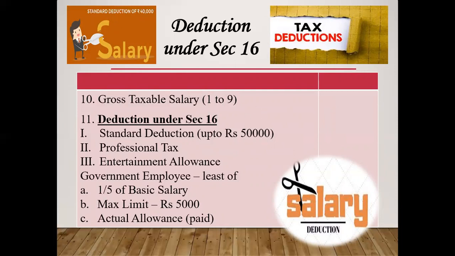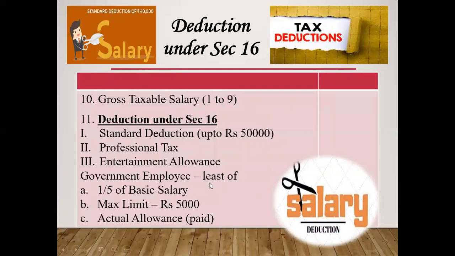2019 student will have a deduction of 40,000. Number 1. Number 2, professional tax will be deducted. Number 3, entertainment allowance will be deducted. But very important, entertainment allowance is deducted only for government employees. This facility is given to only government employees.